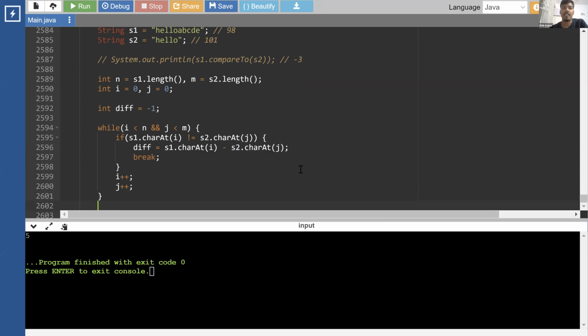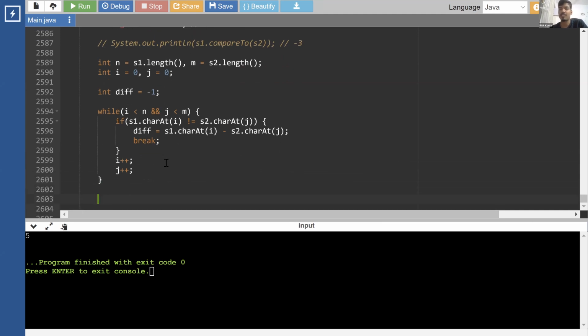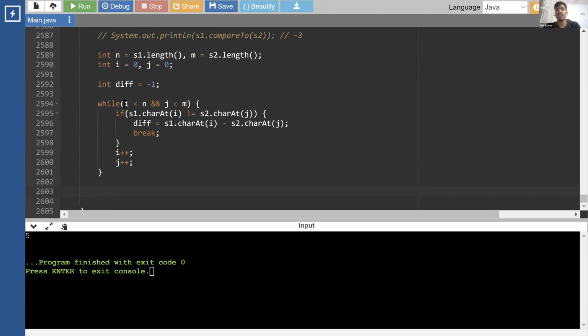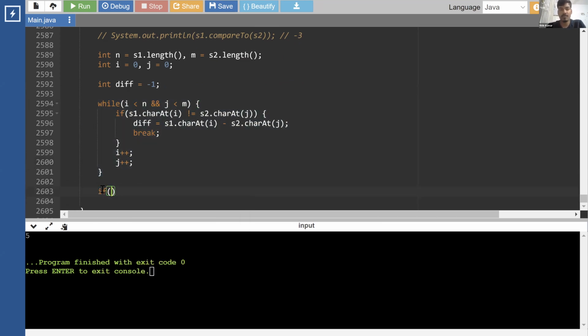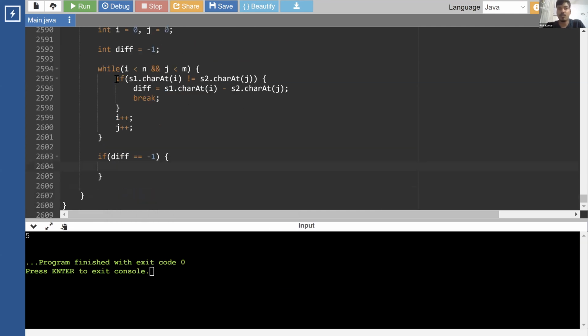Okay. Finally, if one of the strings exhausts and the other string still has characters, right? If the difference is still equal to -1, that means we ended this loop not by hitting break.